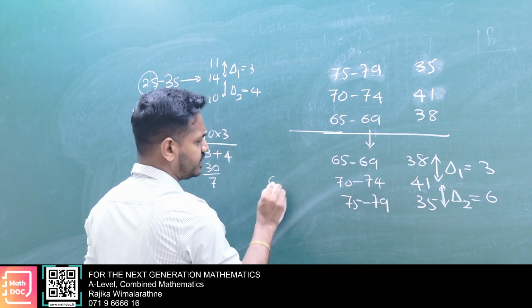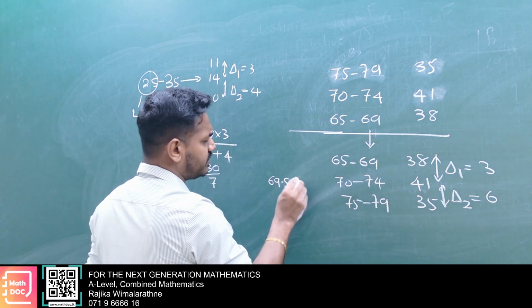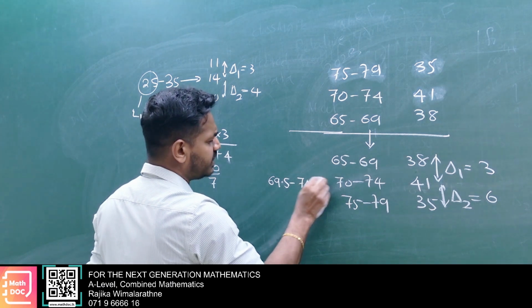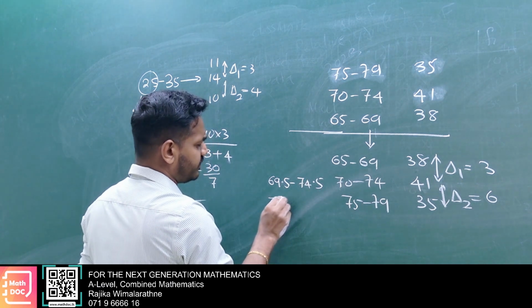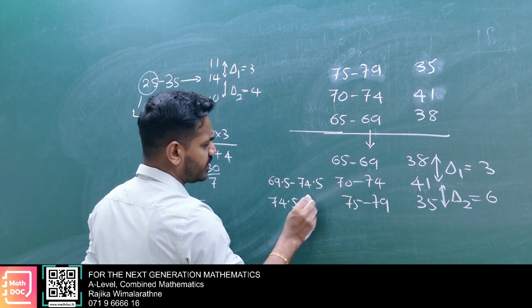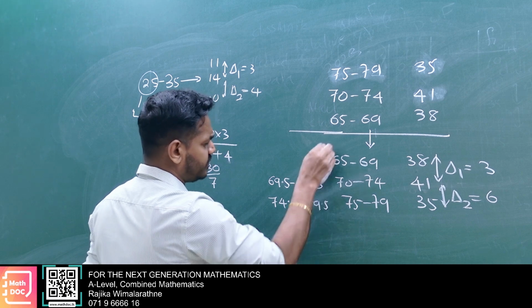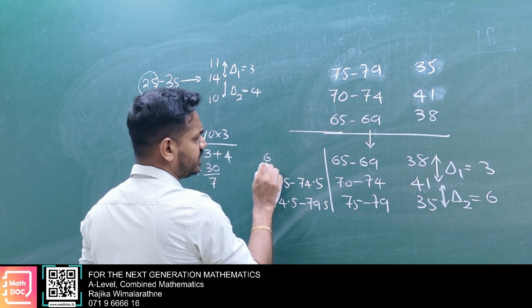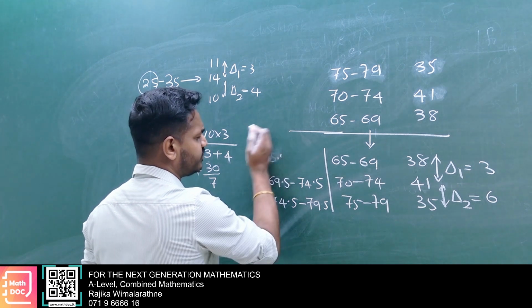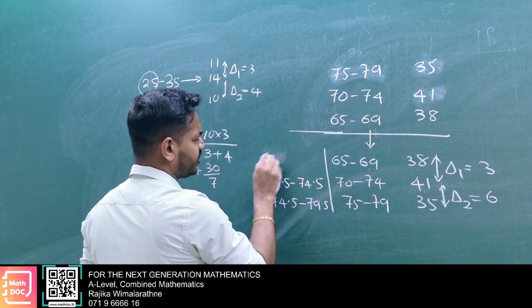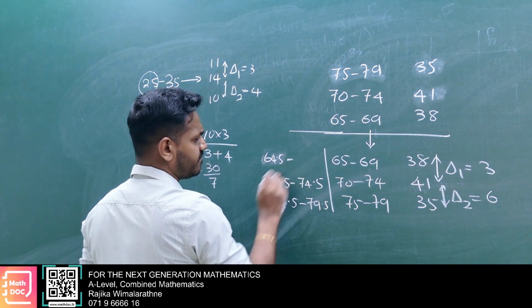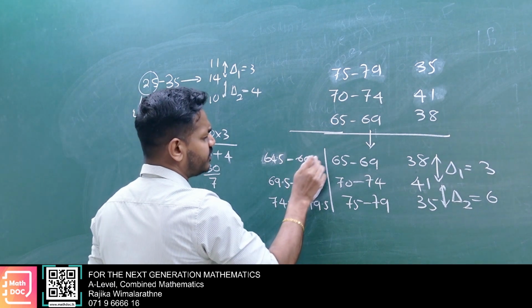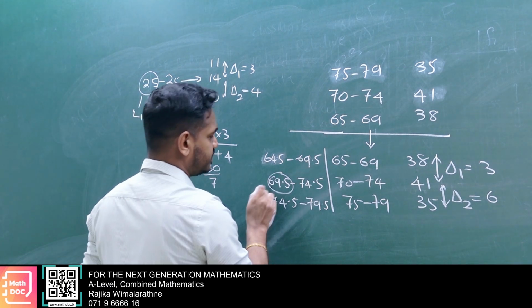Then here 69.5, 74.5, here real boundaries, 74.5, 79.5, and 64.5, 69.5. Then this is our L1.